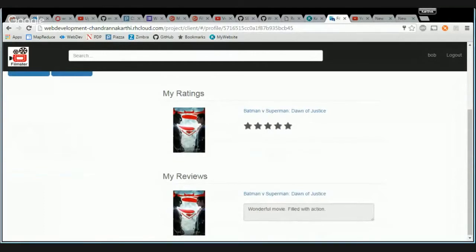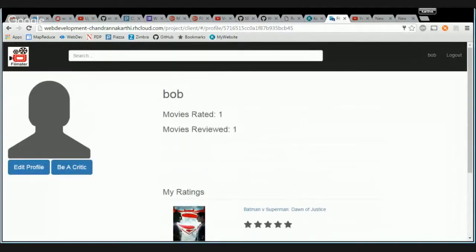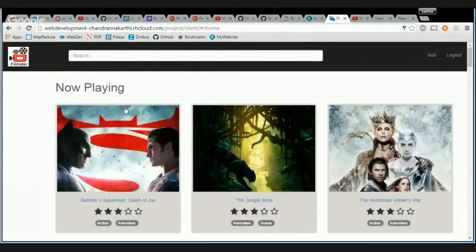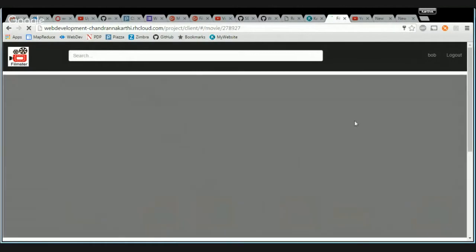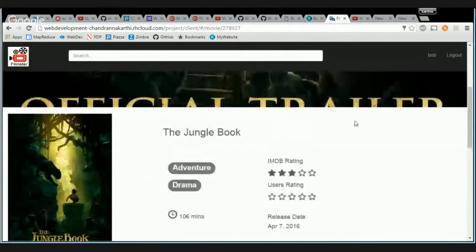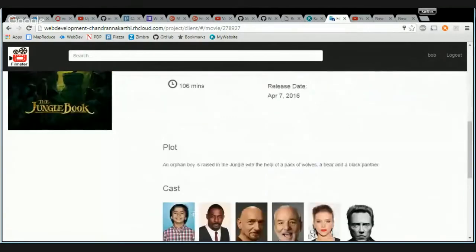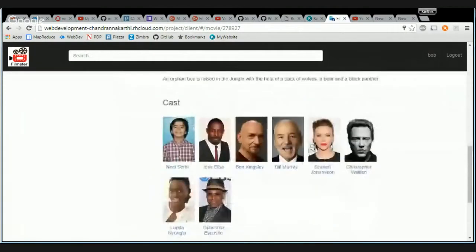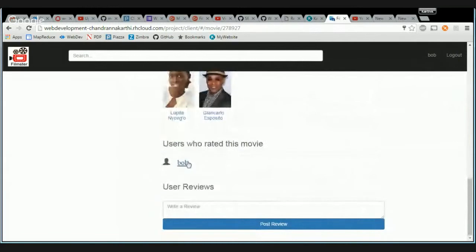Now you saw that I could rate and review movies here. Let's see how it looks if I do it for another movie. Anything. So here you see that it's never been rated by any user. So let's give it a 2 just to see the difference. And now it's rated as 2. I see myself there. I don't see any reviews, and critic reviews are not there either. So now, let's go to Bob.